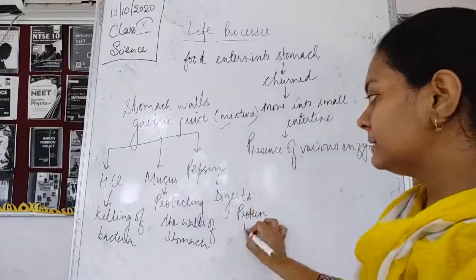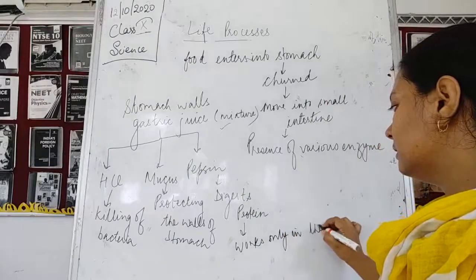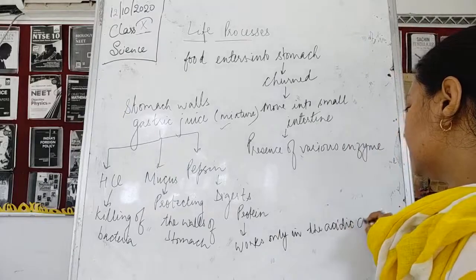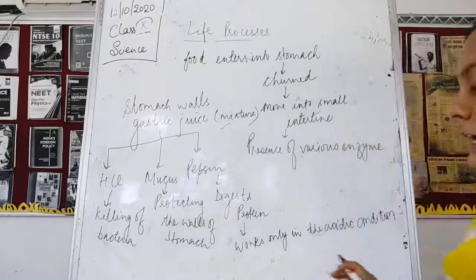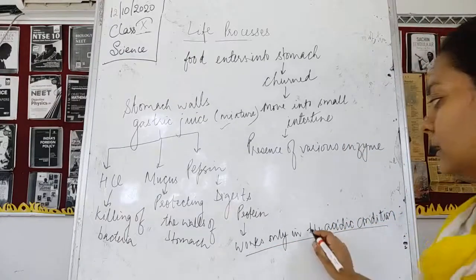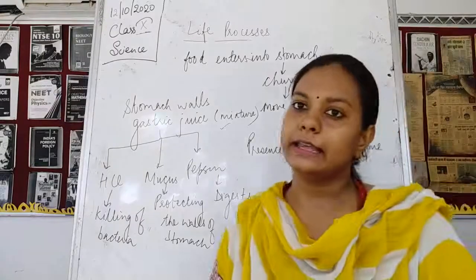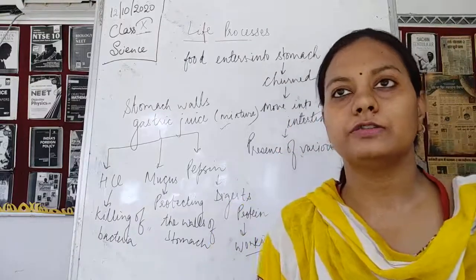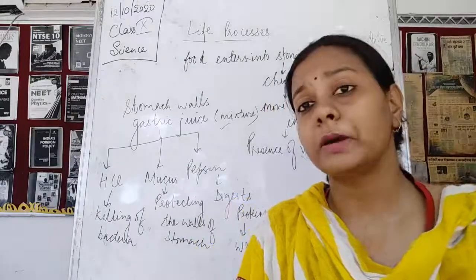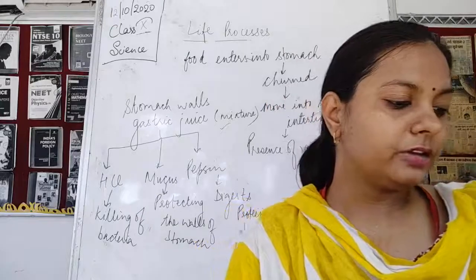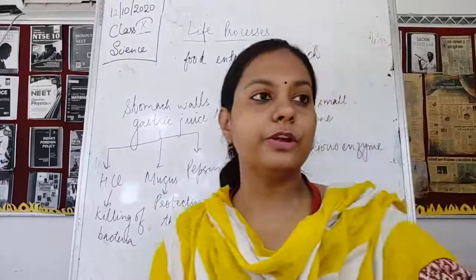See children, this pepsin works only in the acidic condition. It works only in the acidic condition. This acidic condition is because of the presence of hydrochloric acid. So this is about the digestion which is starting in the stomach. Now children, due to the presence of hydrochloric acid, the gastric juice is going to have an acidic medium.